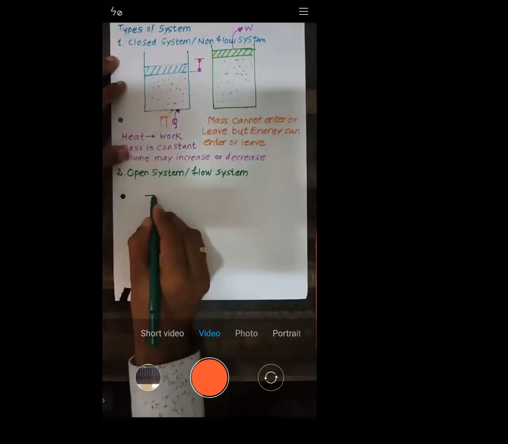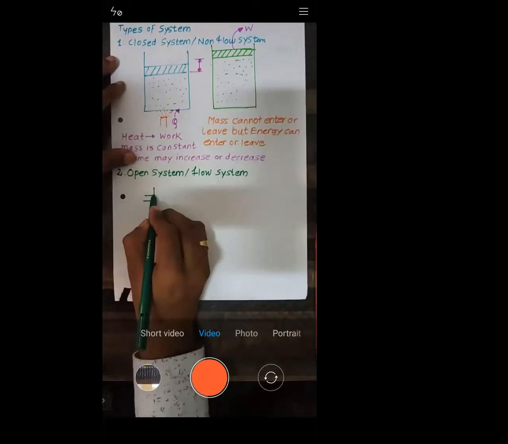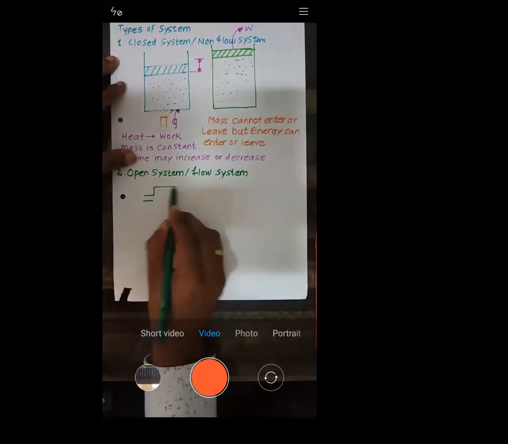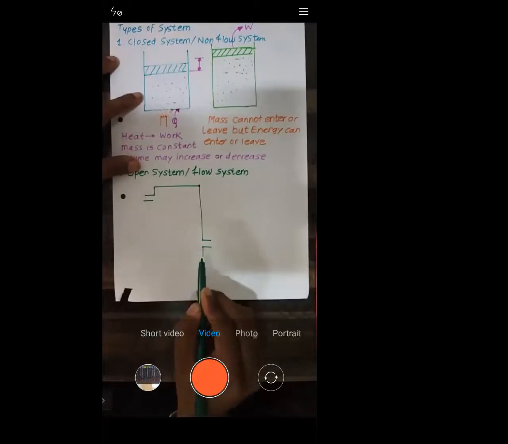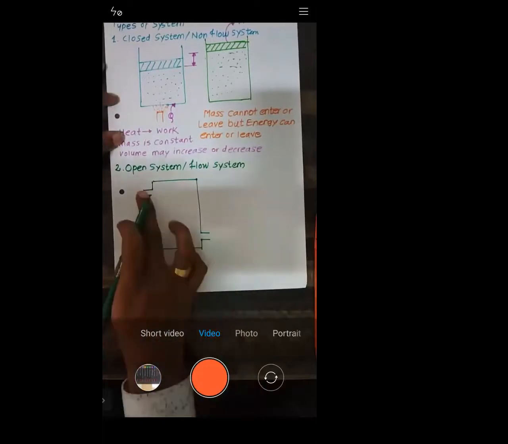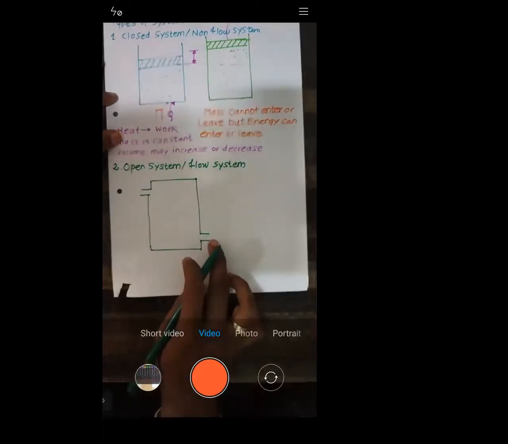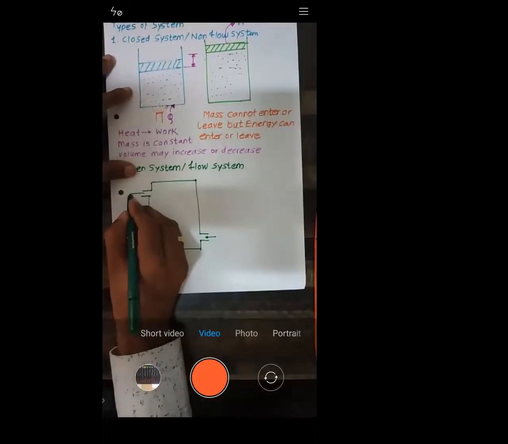Let's consider a vessel which has an inlet port and an outlet port. Let this be the inlet and let this be the outlet.